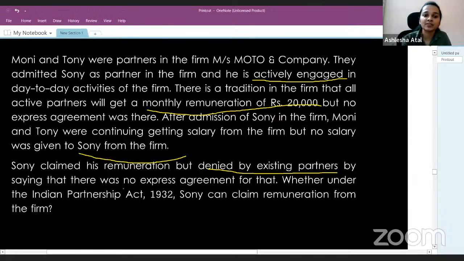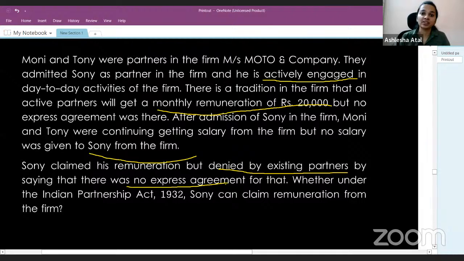Moni and Tony give him a reason that there's no express agreement and there is no duty to pay remuneration to a partner. Whether under the Indian Partnership Act 1932, Sony can claim remuneration from the firm.